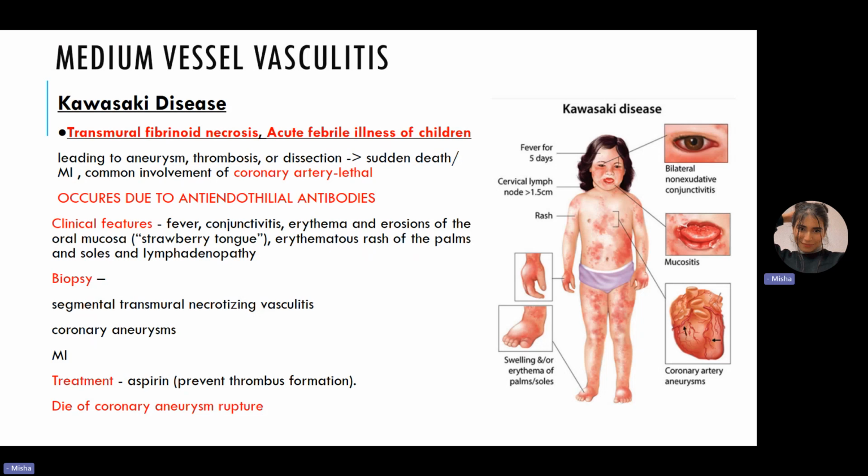Or we give them IVIG, which basically fishes for those anti-endothelial antibodies that are present. So we can remove those anti-endothelial antibodies, so that there will be no inflammation of the vessels, right? So this is Kawasaki's disease. So this is everything you need to know for this disease.